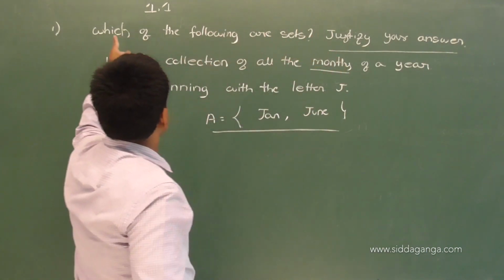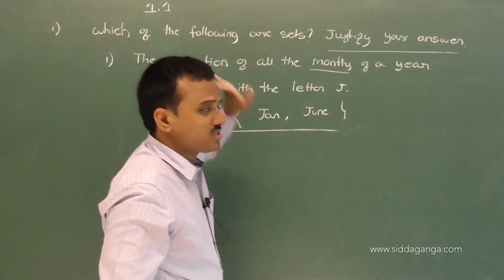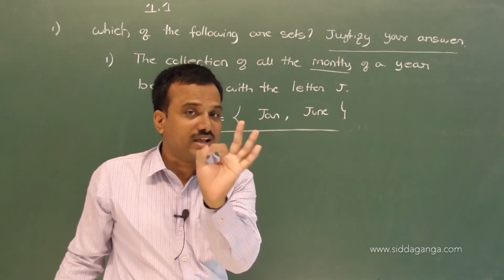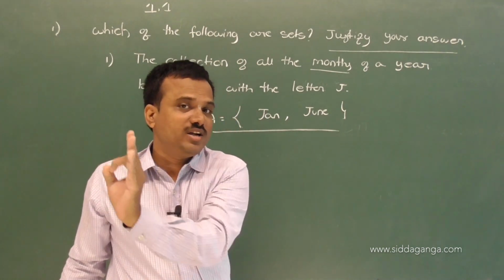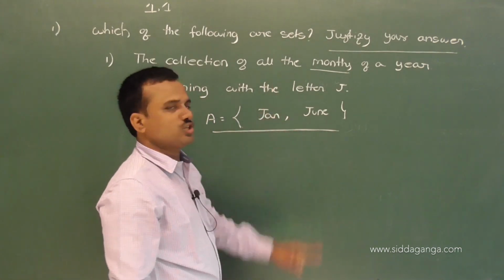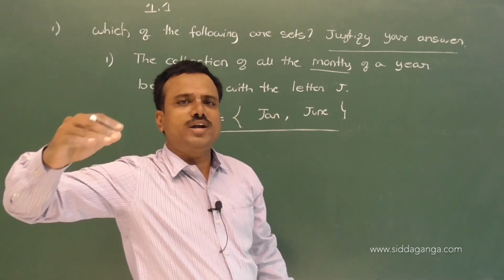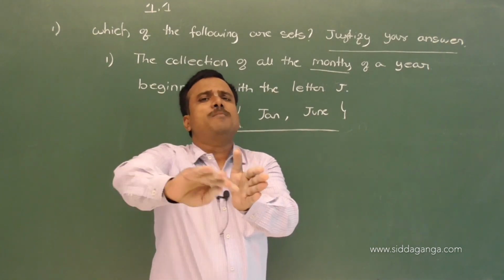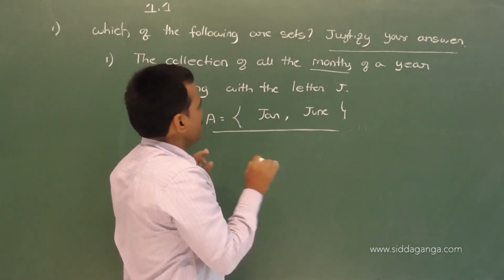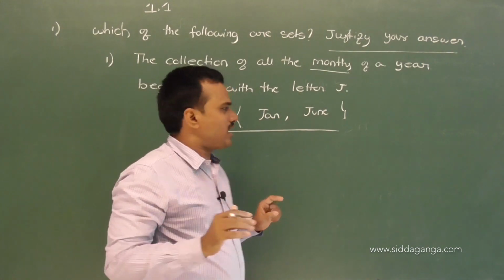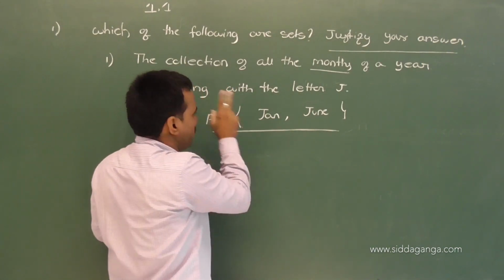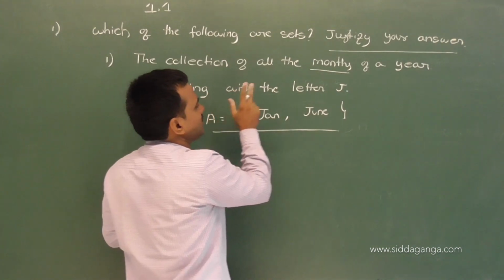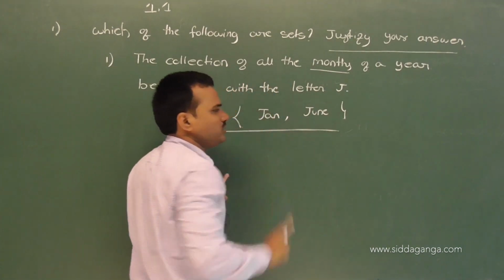Which of the following are sets? Set means a collection of well-defined objects. Well-defined means it should not vary from person to person. If I collect all months of a year beginning with the letter J, I write January and June.